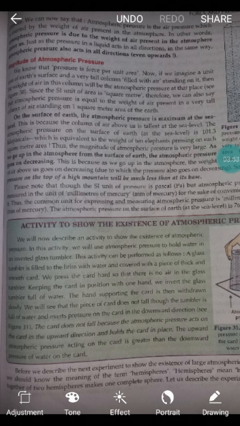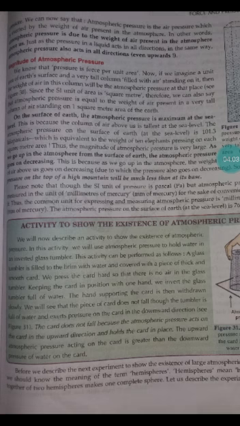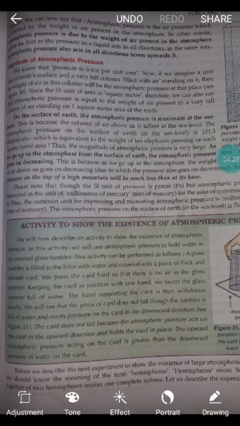Since the SI unit of area is square meter, we can also say that atmospheric pressure is equal to the weight of air present in a very tall column of air standing on 1 square meter area of the earth. It means that on the surface of earth the atmospheric pressure is maximum at sea level. Why is it so? This is because the column of air above us is tallest at sea level.